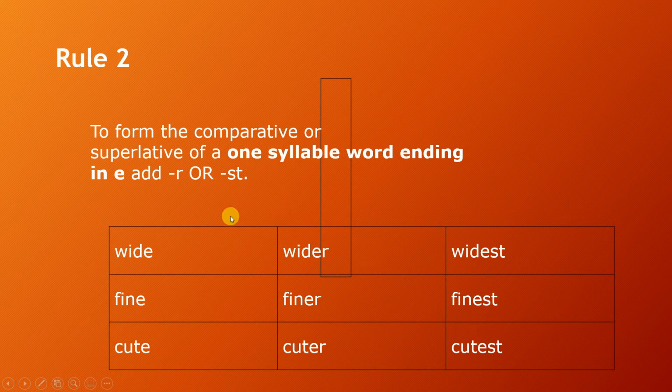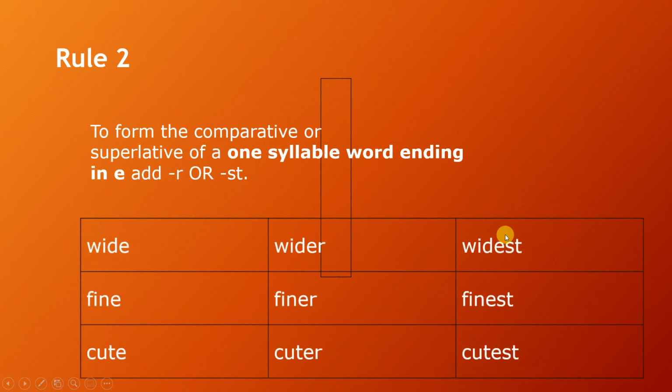When the one syllable word is ending with E, you only have to add R or ST to the word. That's why you have wide, wider with the R, widest. Rule number 3.